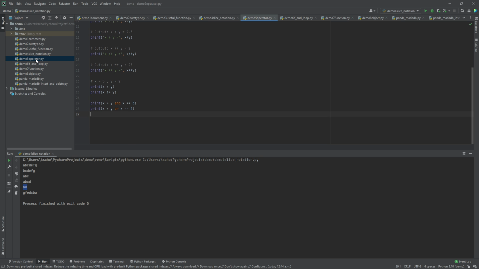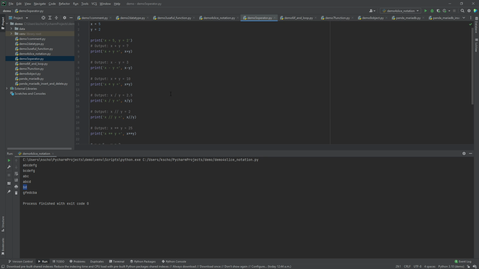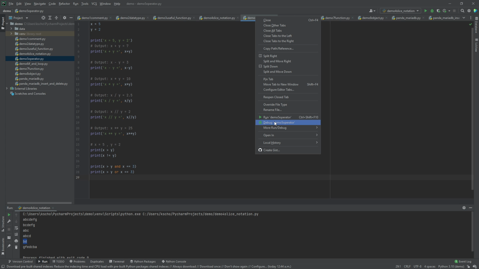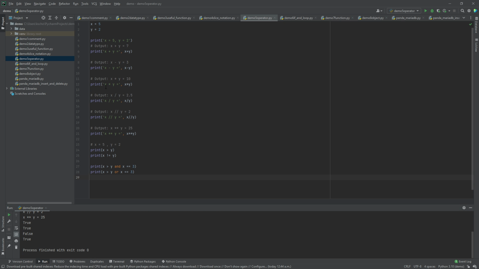And the next demo will be some operators. So most of the operators are the same as Java. For the mathematical ones, there will be something like a double slash.